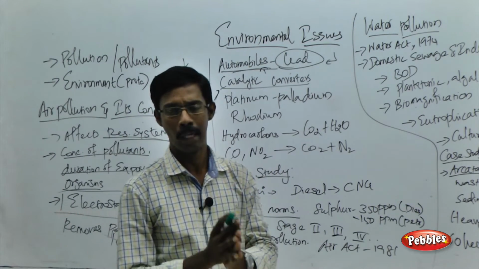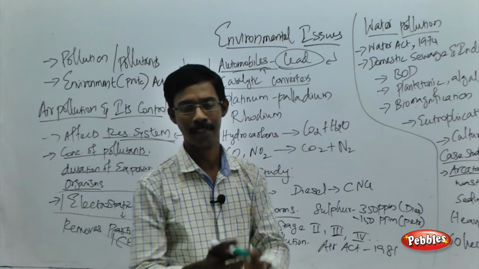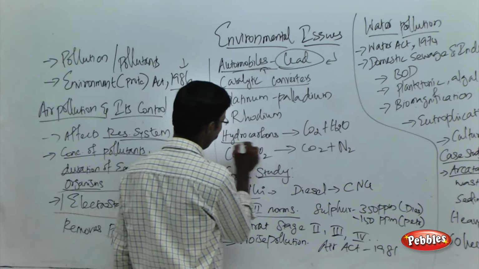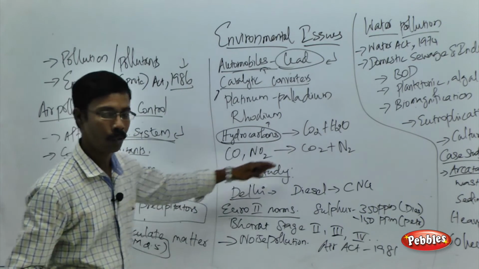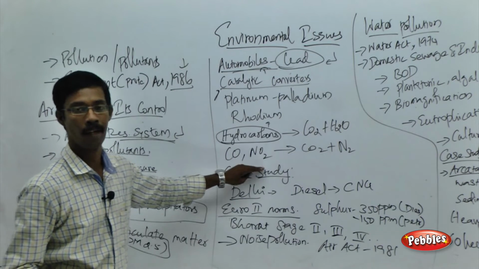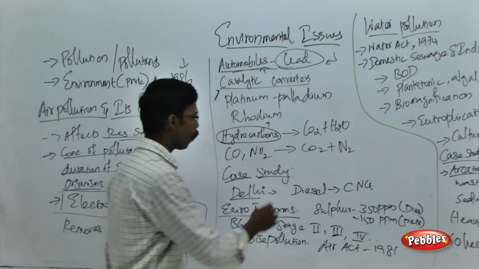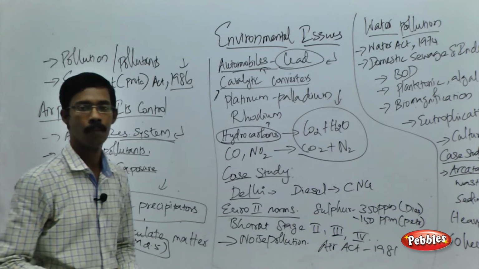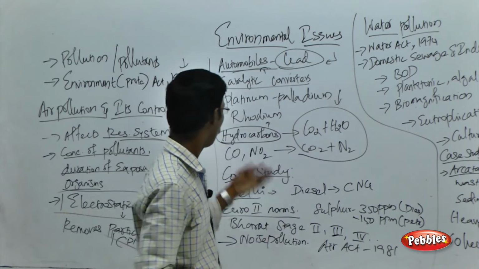What they do is convert the harmful gases into normal gases. For example, these catalytic converters can convert hydrocarbons into carbon dioxide and water, and they can convert carbon monoxide and nitrous oxide into carbon dioxide and nitrogen gas. In that way we can control the amount of pollutants released by automobiles through the installation of the catalytic converter.